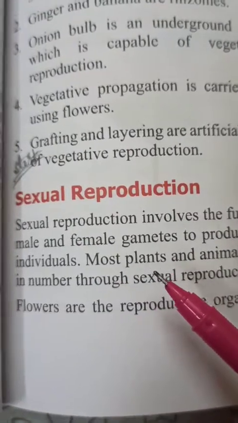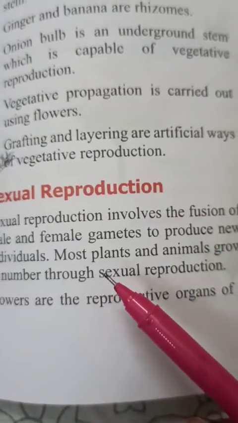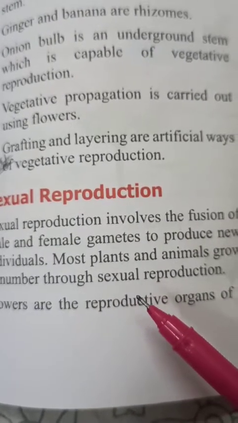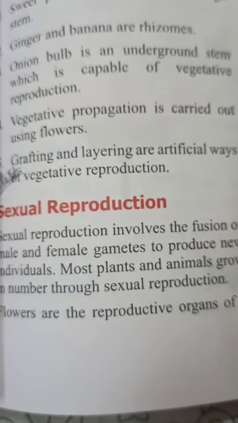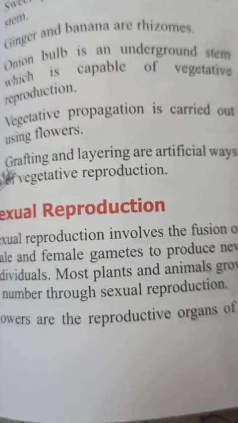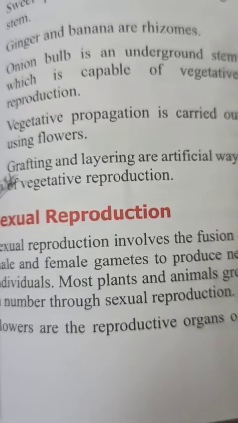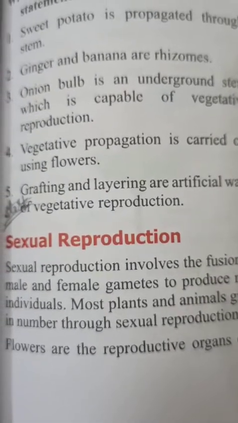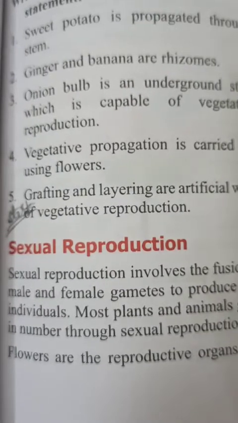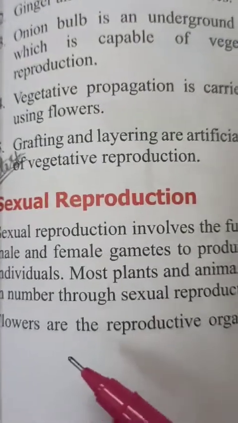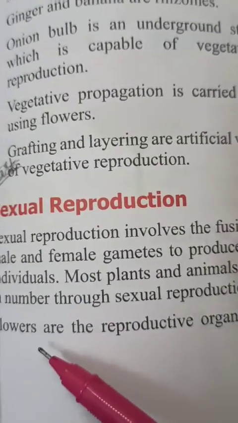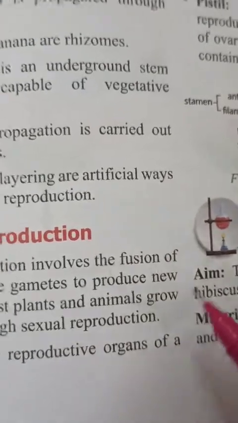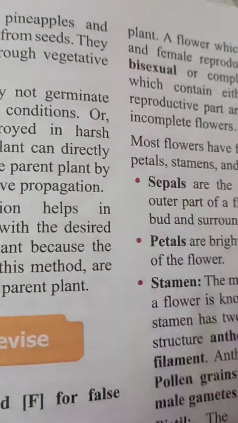So in the case of plants, there are flowers. In some cases, plants produce different kinds of flowers, meaning unisexual flowers, in which one flower is a male flower and another flower is a female flower. Here they have written that flowers are the reproductive organs of a plant.